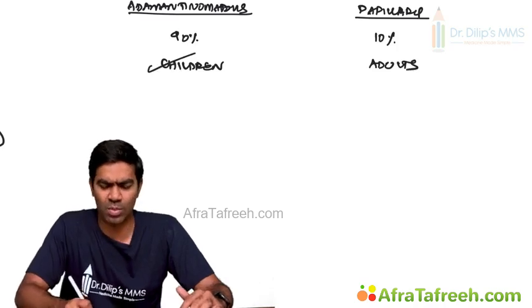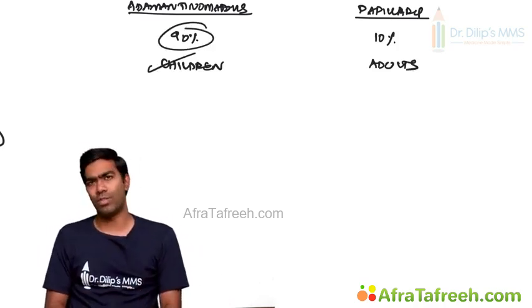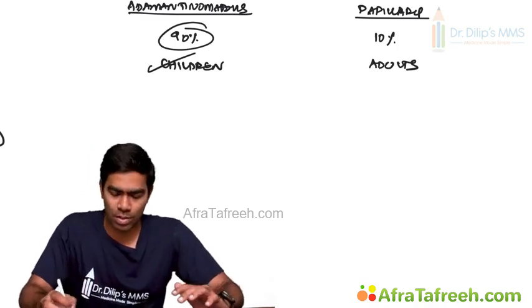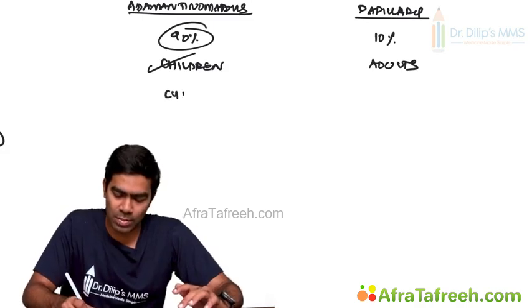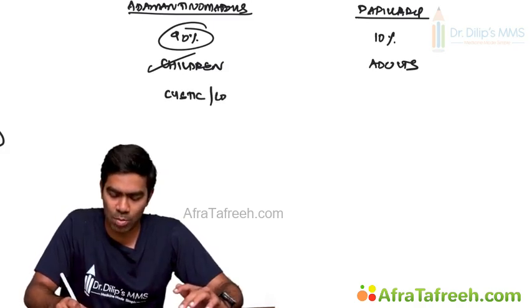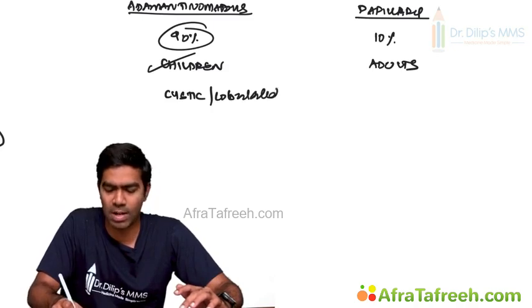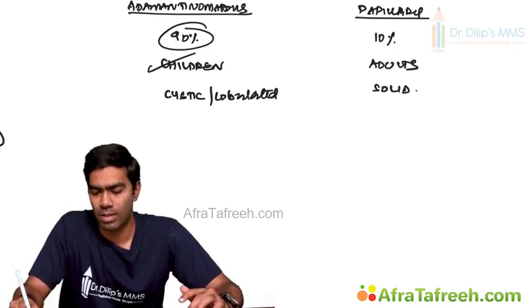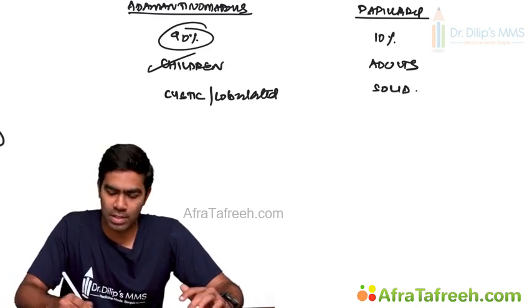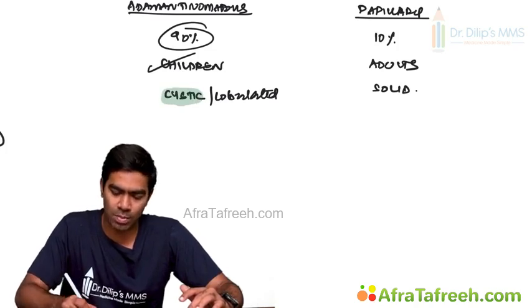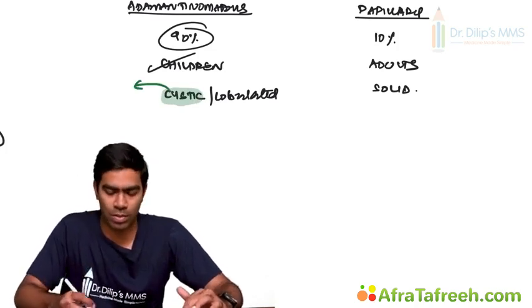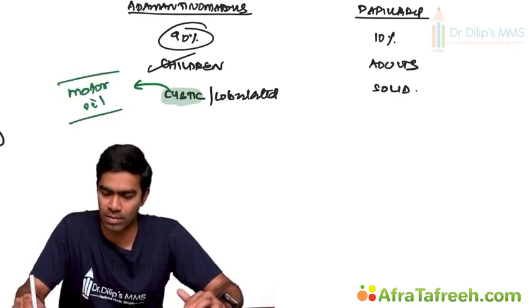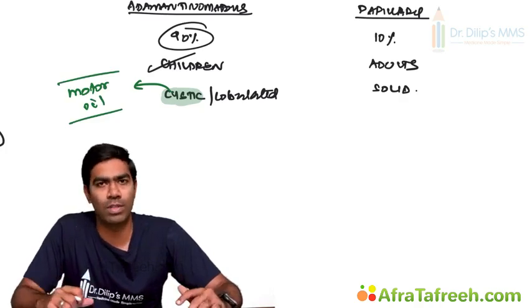Which means children are the ones who are going to be suffering from craniopharyngioma rather than adults. And what will be the nature of the tumor? The nature of the tumor tends to be cystic and lobulated in the adamantinomatous variety, whereas in the papillary variety it tends to be solid. But one important point with this cystic lesion is that when you break the cyst and take the fluid out, it looks like motor oil. That motor oil appearance will be there if you take the fluid out of the cyst from this tumor.